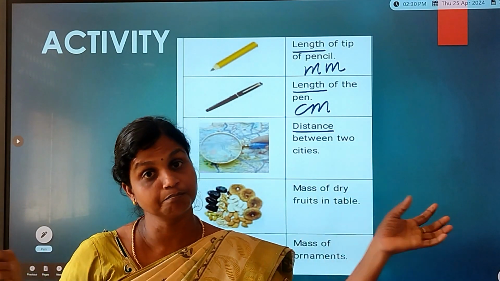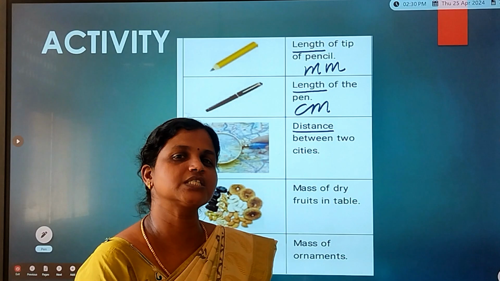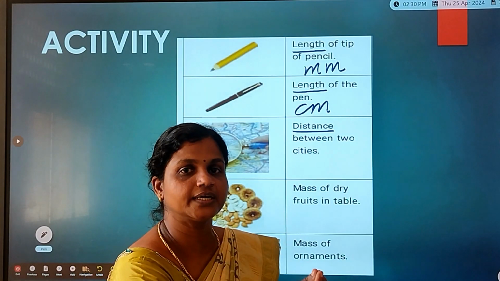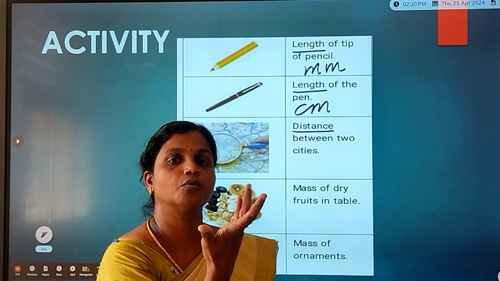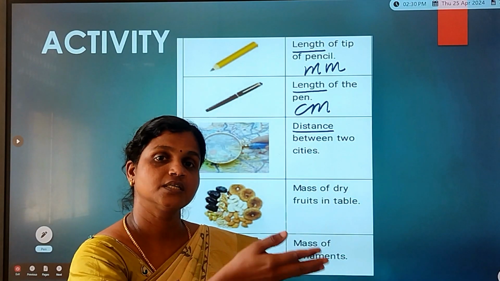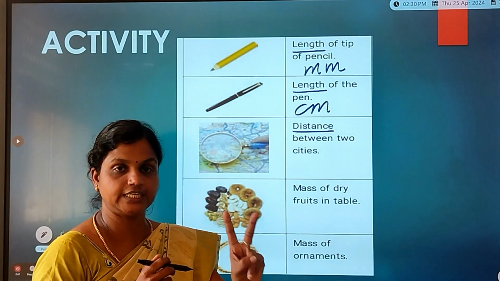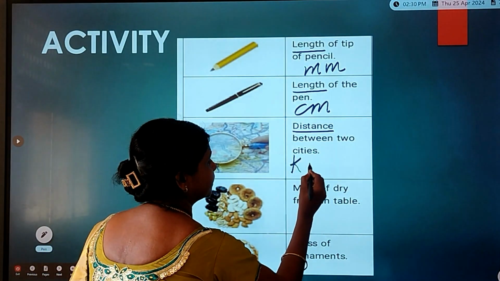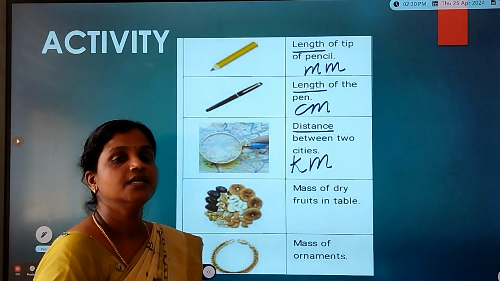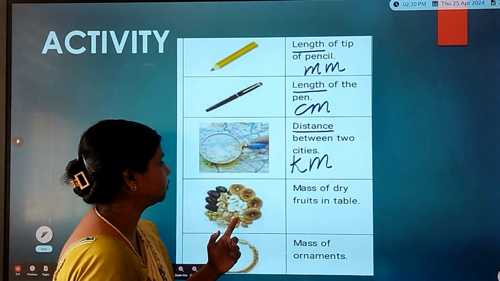It must be big, not small. So is it possible to use millimeter or centimeter? No. Meter? No. Above that we have kilometer. So the distance between two cities is in kilometer. The abbreviation for that is km. Okay.